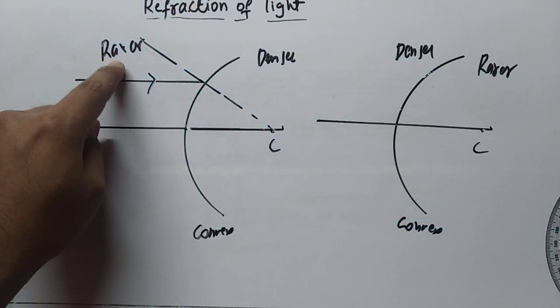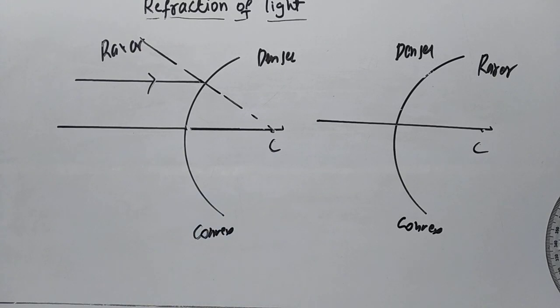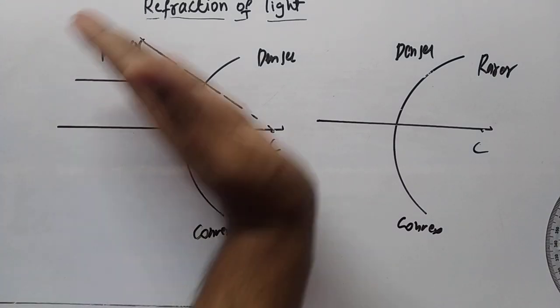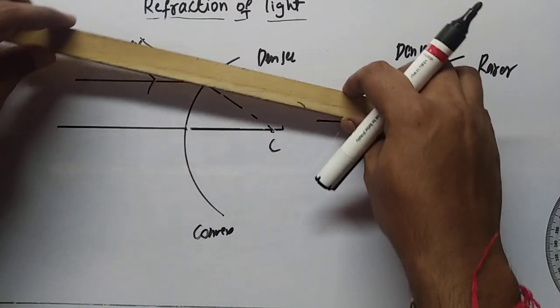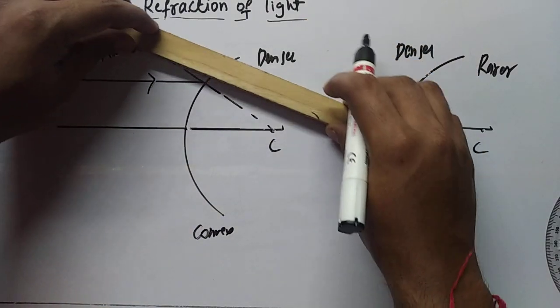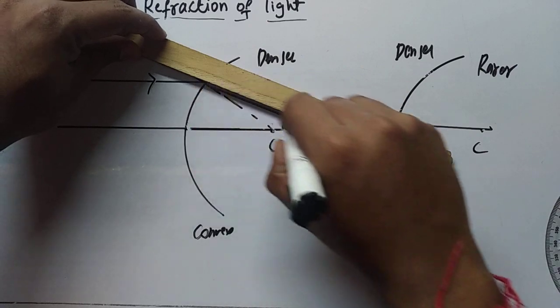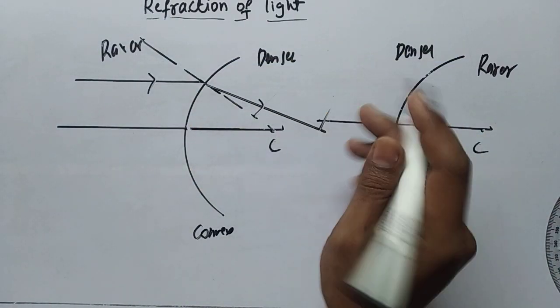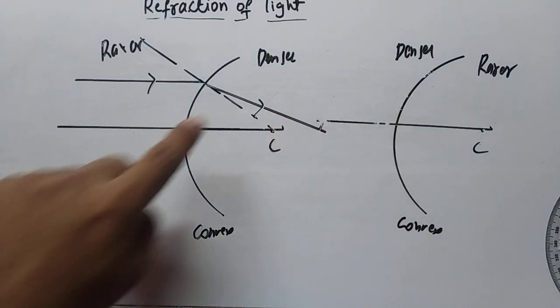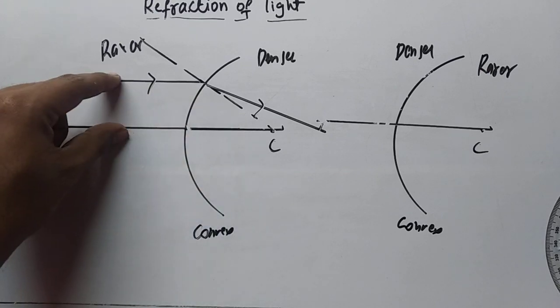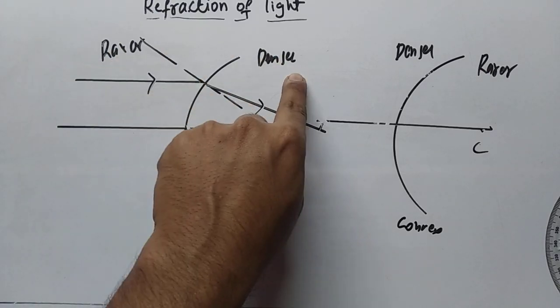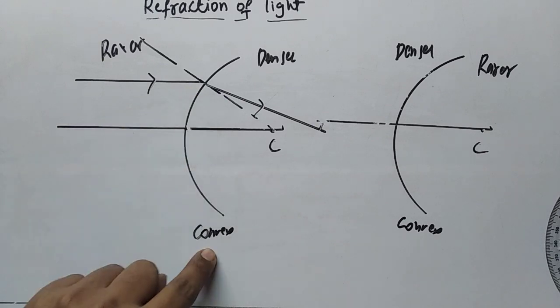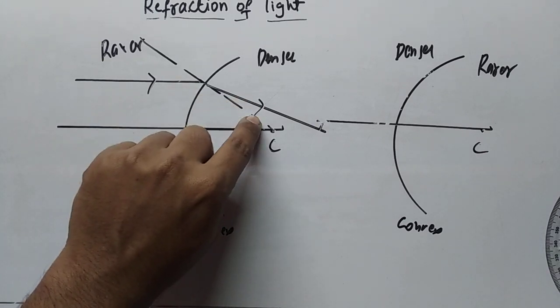We know that whenever a ray is traveling from rarer to denser, it will bend towards the normal. So a line parallel to the principal axis passing from rarer to denser, when it strikes the convex surface, will bend towards the normal.